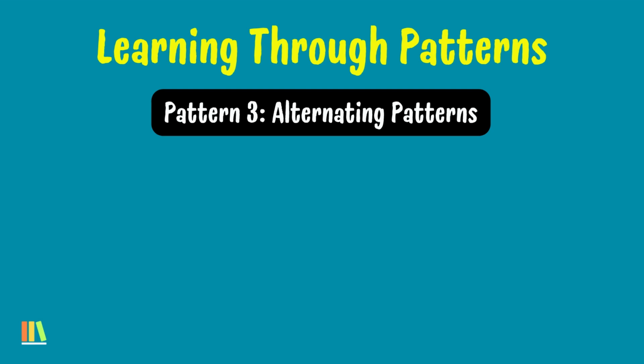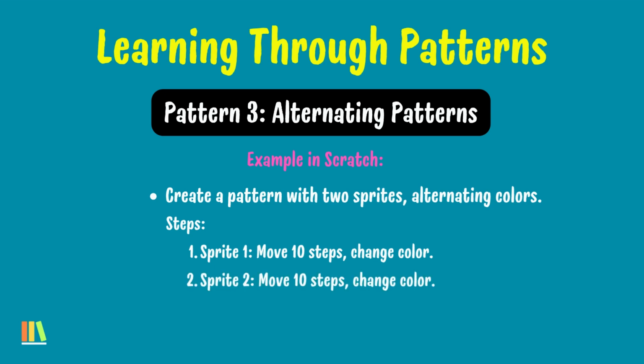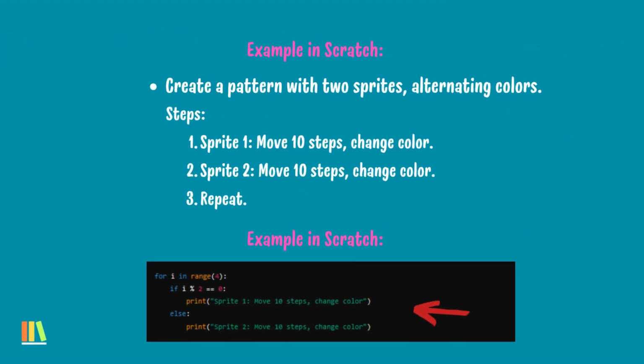Now let's do pattern 3, alternating patterns. Example in Scratch, create a pattern with 2 sprites, alternating colors. Steps would go: sprite 1, move 10 steps, change color. Step 2, sprite 2, move 10 steps, change color. And 3, repeat. And again, these would be the steps in Python.